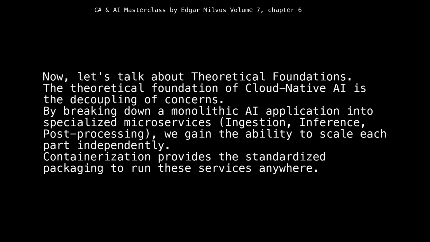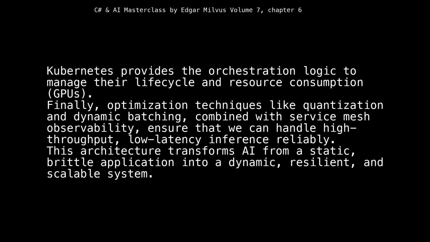Now, let's talk about theoretical foundations. The theoretical foundation of cloud-native AI is the decoupling of concerns. By breaking down a monolithic AI application into specialized microservices, ingestion, inference, post-processing, we gain the ability to scale each part independently. Containerization provides the standardized packaging to run these services anywhere. Kubernetes provides the orchestration logic to manage their lifecycle and resource consumption, GPUs. Finally, optimization techniques like quantization and dynamic batching, combined with service mesh observability, ensure that we can handle high-throughput, low-latency inference reliably. This architecture transforms AI from a static, brittle application into a dynamic, resilient, and scalable system.